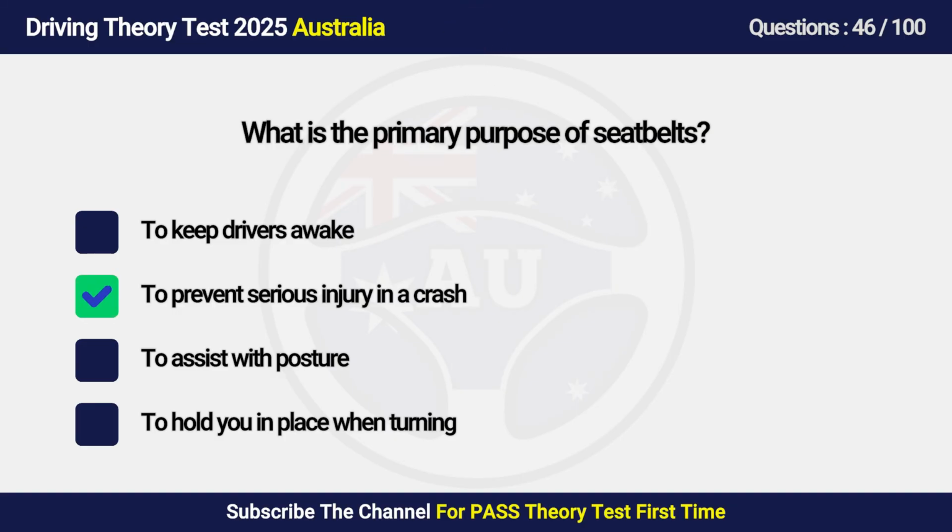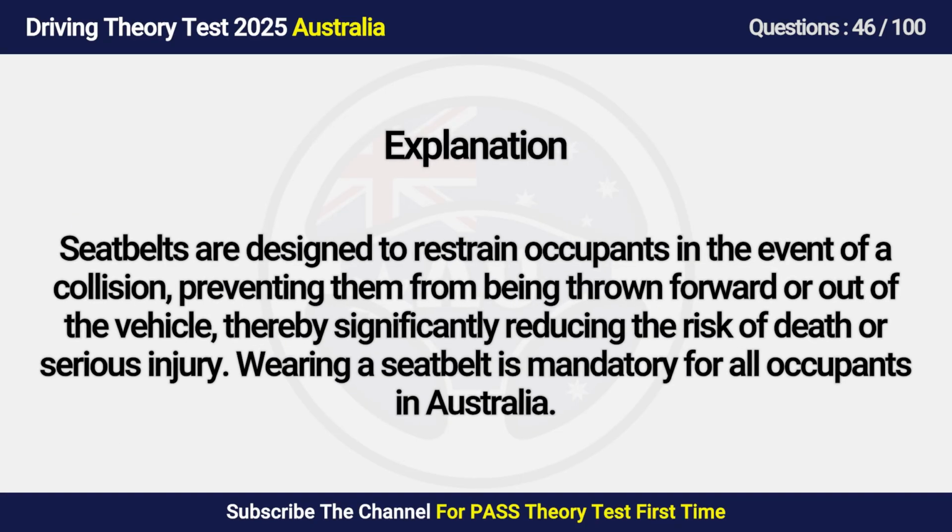Answer is B. To prevent serious injury in a crash. Seatbelts are designed to restrain occupants in the event of a collision, preventing them from being thrown forward or out of the vehicle, thereby significantly reducing the risk of death or serious injury. Wearing a seatbelt is mandatory for all occupants in Australia.